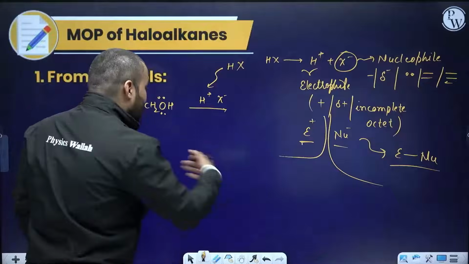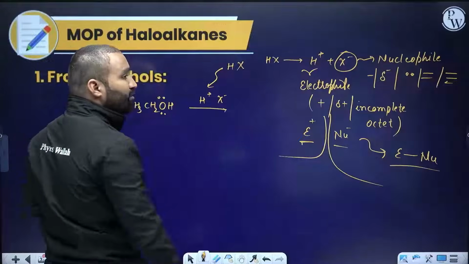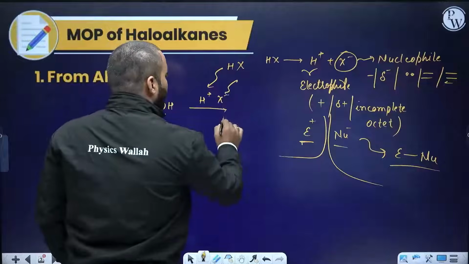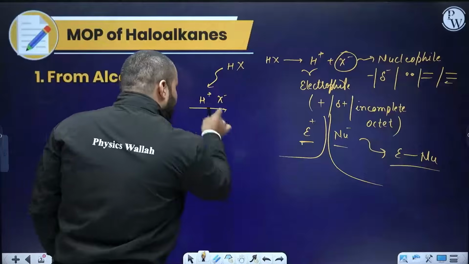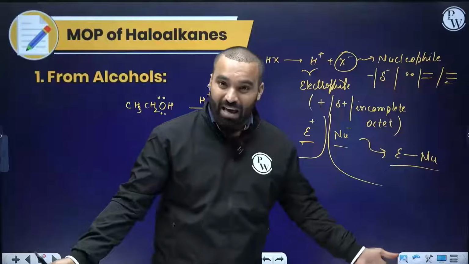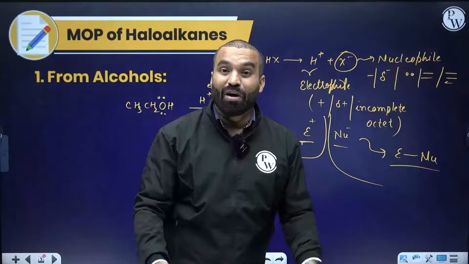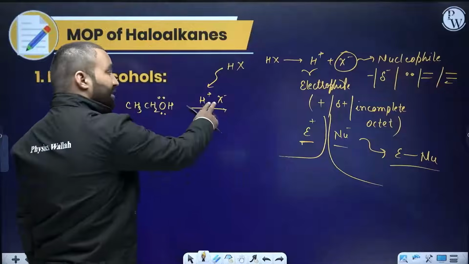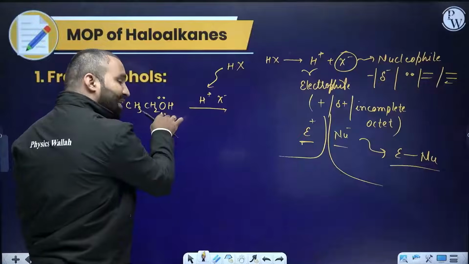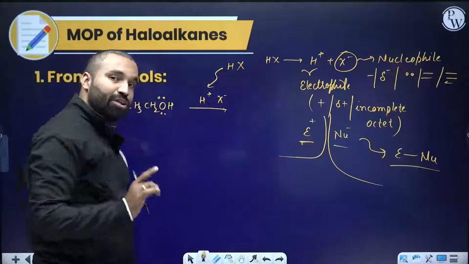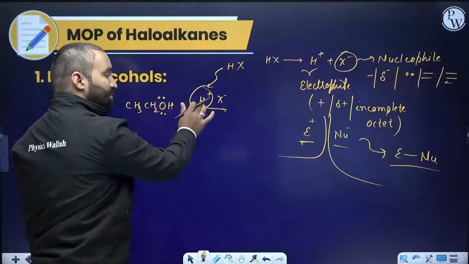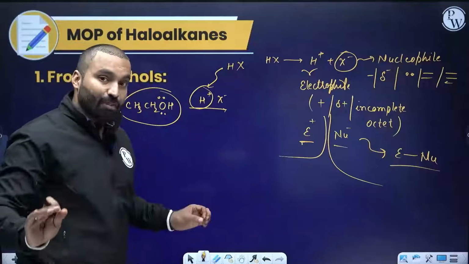Right, everybody? Let's try to figure out which one out of the entire thing is an electrophile and which is a nucleophile. So this is a nucleophile. So this can obviously react back on H plus. But if it had to react back on H plus, why did it lose H plus in the first place? Why did it produce H plus? So the reaction between the two is nonsense. Never ever going to happen. Will this X minus react with a nucleophile? Will nucleophiles react with each other? No. Will an electrophile and nucleophile react with each other? Yes. So I have identified this is my electrophile and that's my nucleophile. Is that point clear, everybody?